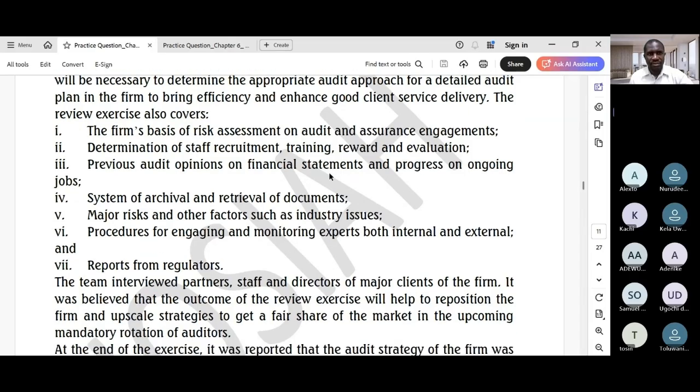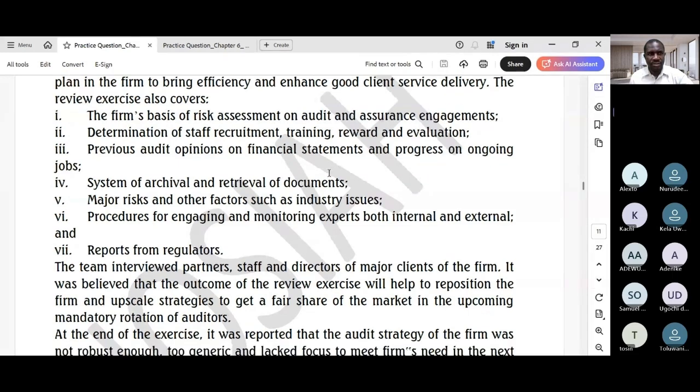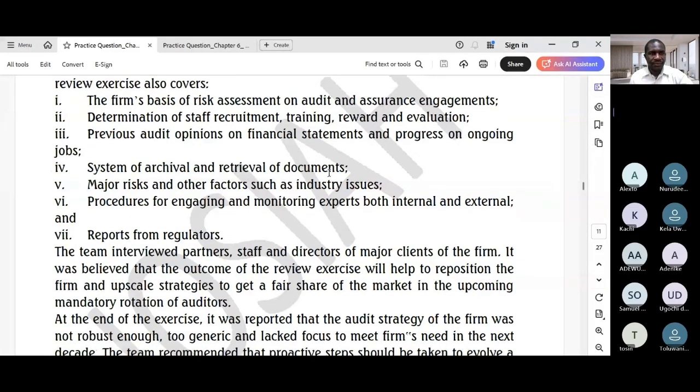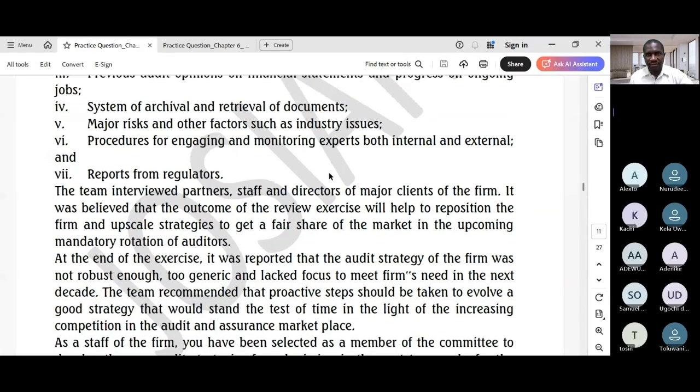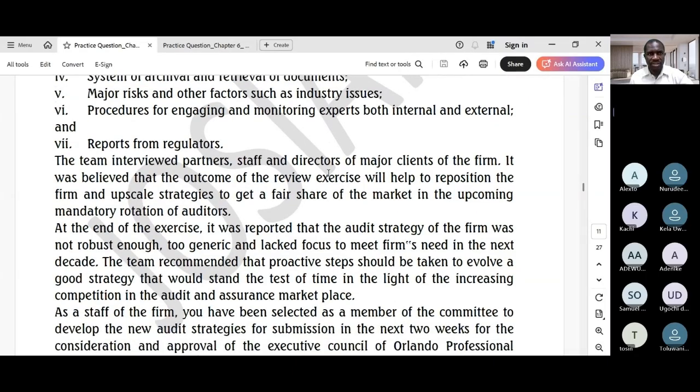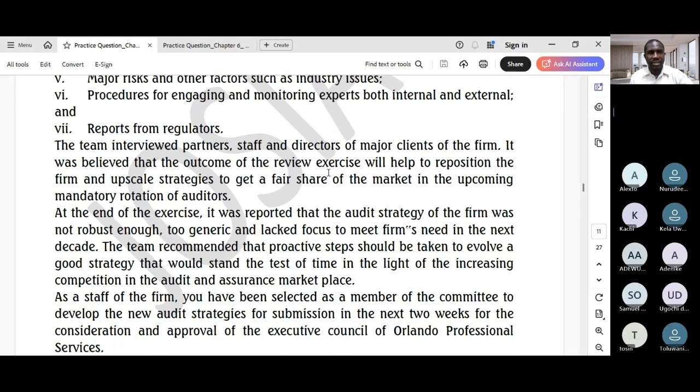The review exercise also covers the firm's basis of risk assessment on audit and assurance engagements. 2. Determination of staff recruitment, training, reward, and evaluation. 3. Previous audit opinions on financial statements and progress on ongoing jobs. 4. System of archival and retrieval of documents, major risks, and other factors such as industry issues. 5. Procedures for engaging and monitoring experts, both internal and external. And number 7, finally, reports from regulators.